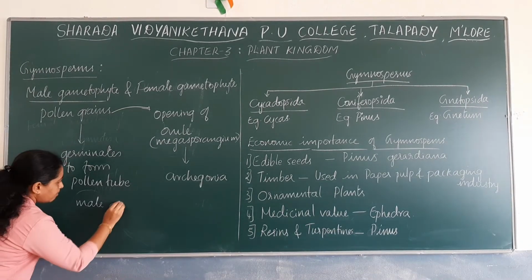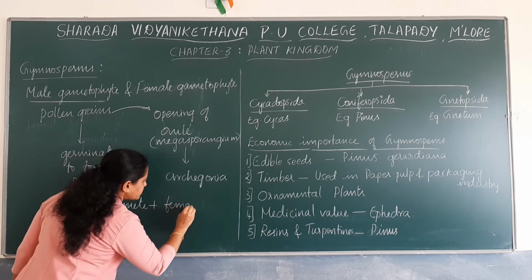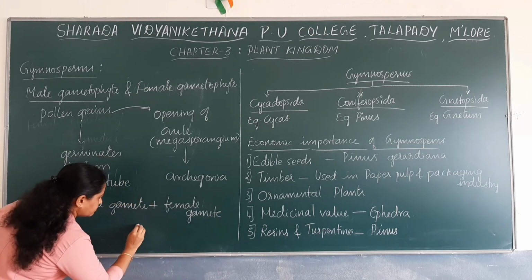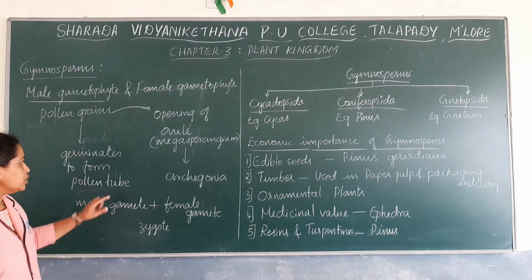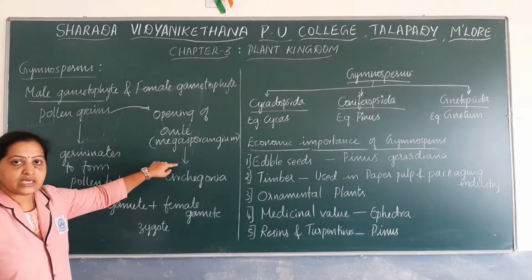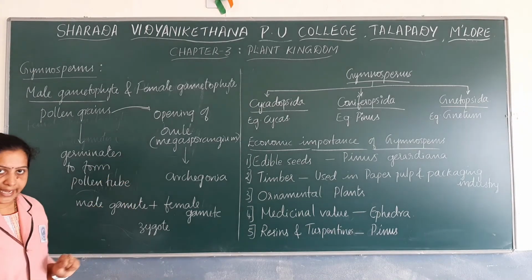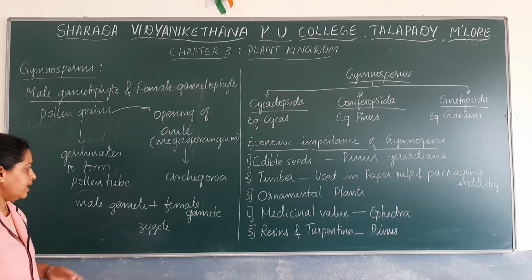The male gamete is released through the neck of the archegonium and it reaches the egg cell. Male gamete fuses with the egg cell or the female gamete to form zygote.